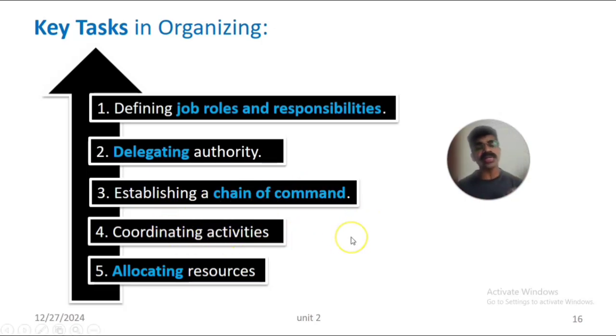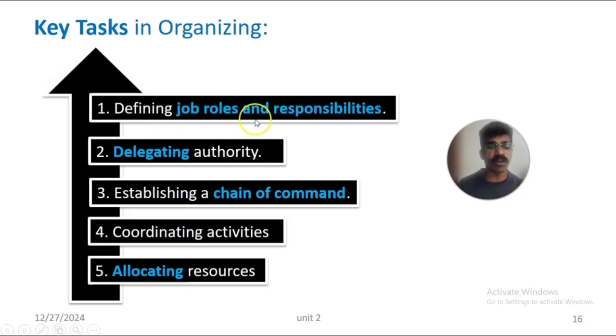Fourth one is coordinating the activities, coordinating all the activities of the different departments. Then fifth one is allocating the resources, providing or supplying the needed resources, man, money, material, based on the objectives and goals: manpower, budget and physical resources, infrastructure and supplies and equipments. So these are the 5 important key tasks or steps in organizing.